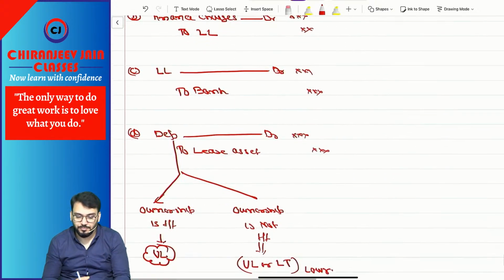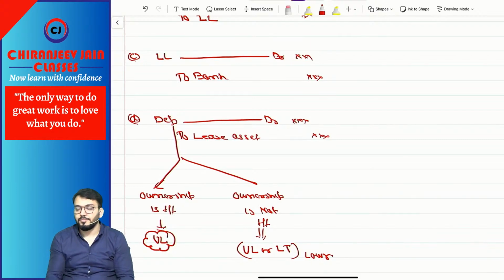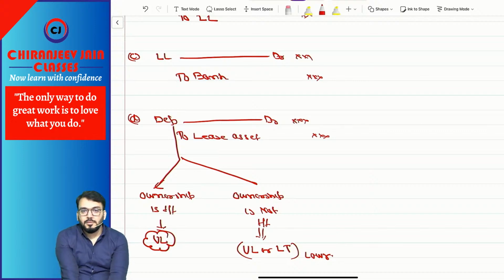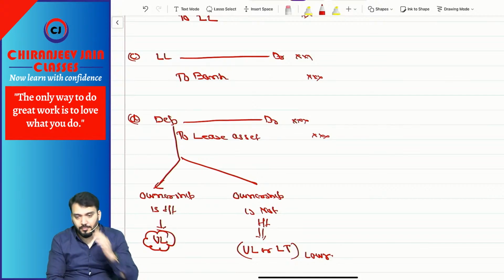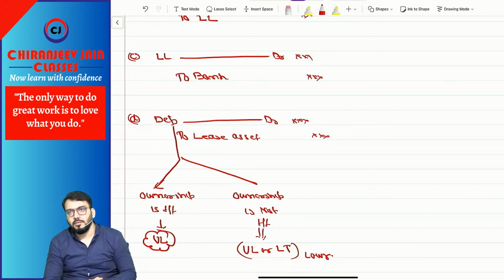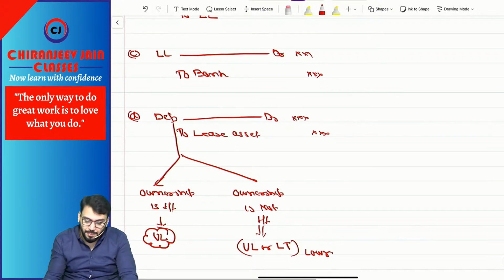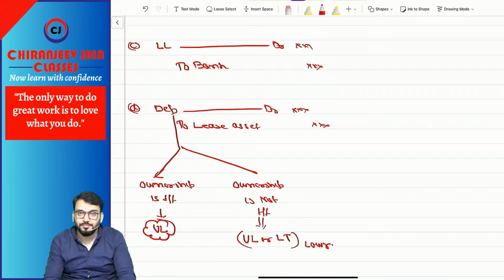You want to write it down? LT means lease term. Useful life or lease term, whichever is lower.